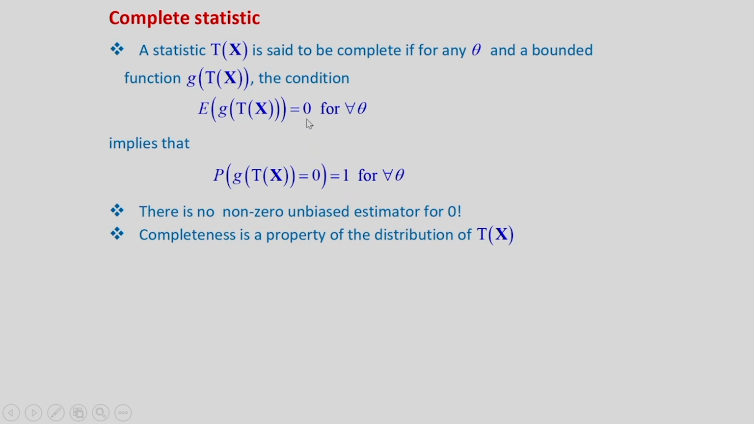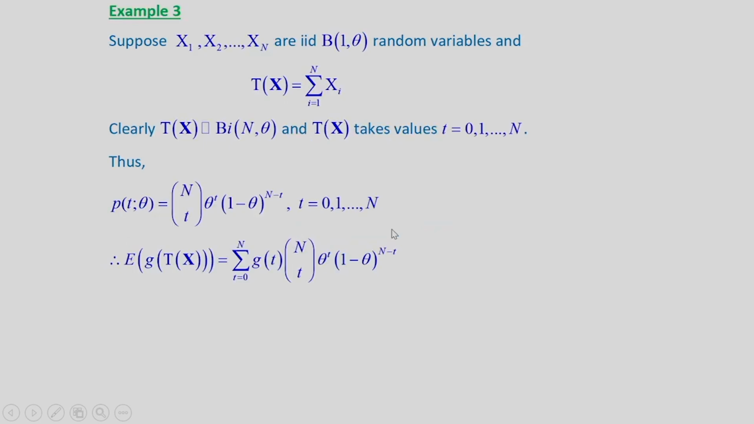Suppose 0 is the quantity and we want to find any estimator for 0 such that E of g(Tx) is equal to 0. This is the definition of an unbiased estimator, but then this g(Tx) must be equal to 0, and there is no non-zero unbiased estimator for 0. That way also we can interpret. And completeness is a property of the distribution of Tx. The same statistic Tx may be complete for one distribution, but may not be complete for another distribution. We will give one example.